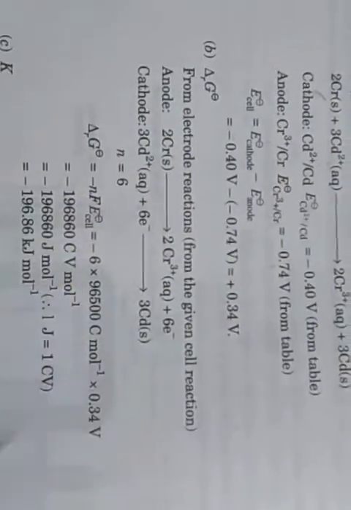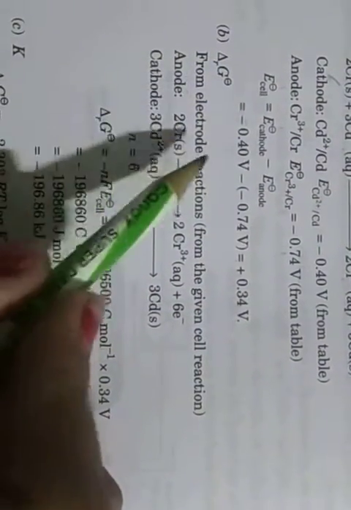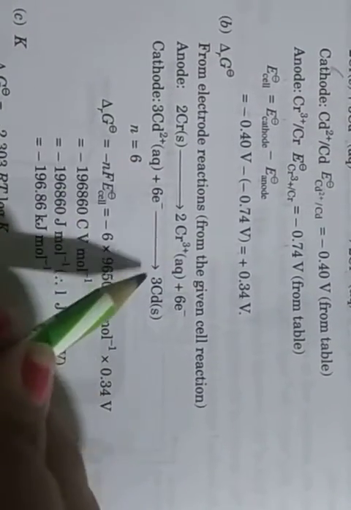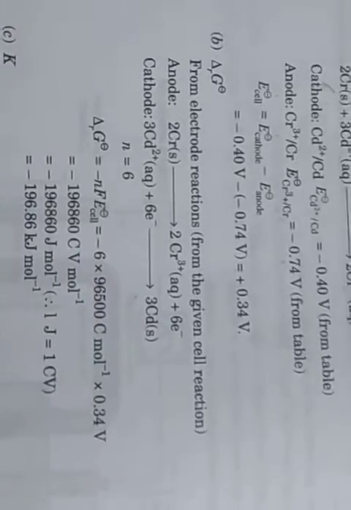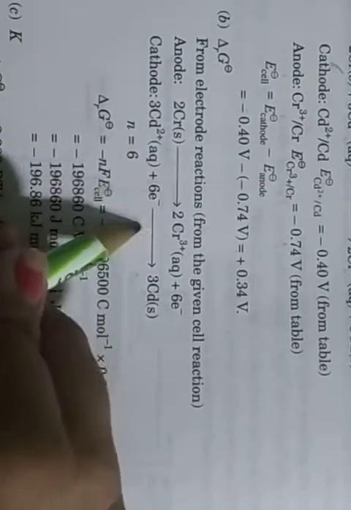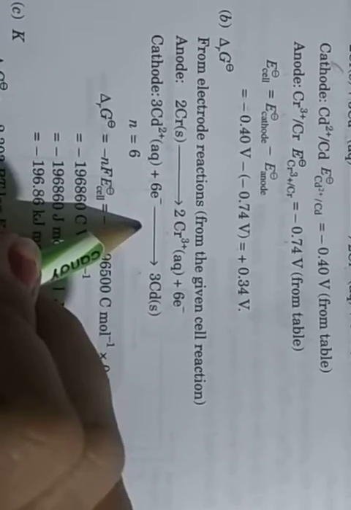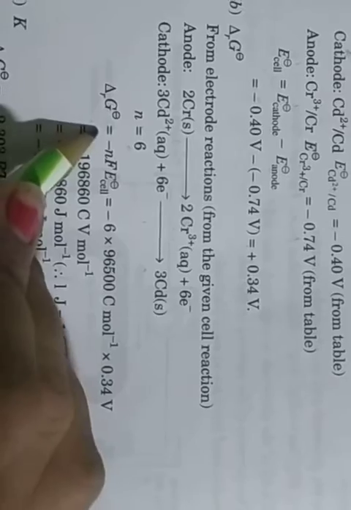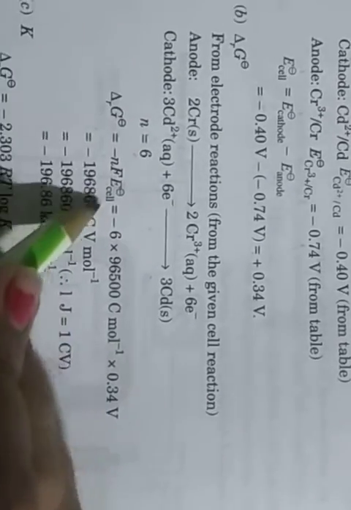Then Gibbs free energy, from the electrode reactions of the given cell reaction. Chromium converts into chromium plus 3 and cadmium plus 2 converts into cadmium. So here you see 2 chromium convert into 2 chromium plus 3. So 1 chromium loses 3 electrons, so 2 chromium lose 6 electrons, and cadmium similarly gains 6 electrons. So here n is equal to 6. So delta G is equal to minus nFE naught cell.